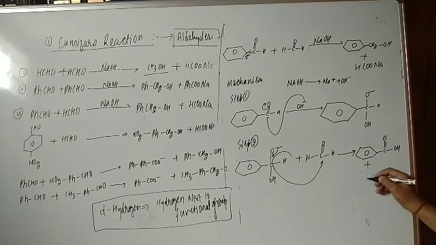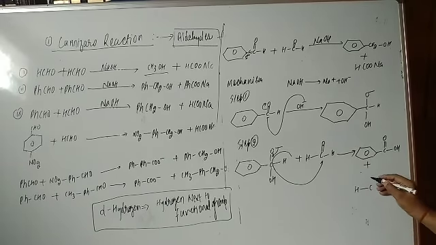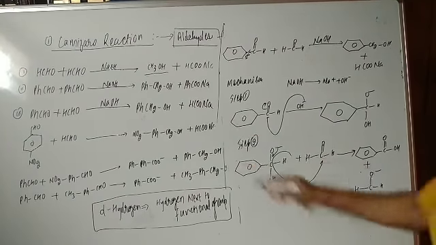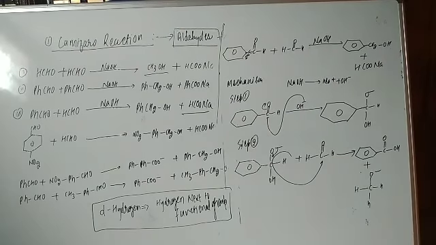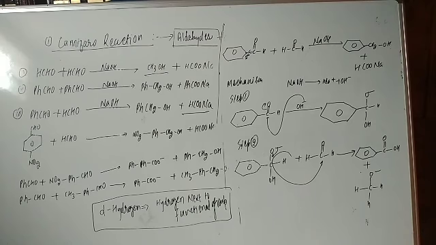And then another compound you are going to get, here is hydrogen, HC, and here is O negative, right? But the mechanism is coming out something different, students. The mechanism is getting something wrong.